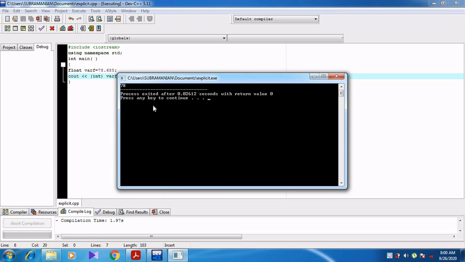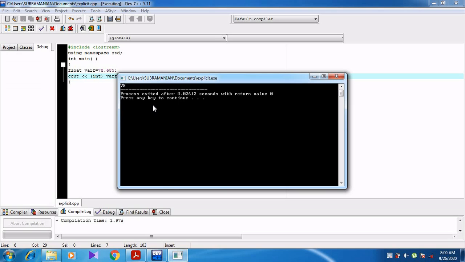Can you understand, students? We are trying to convert the float data type to integer. So the programmer is used to convert the float data type into integer. It may be any data type. You can convert from larger to smaller.